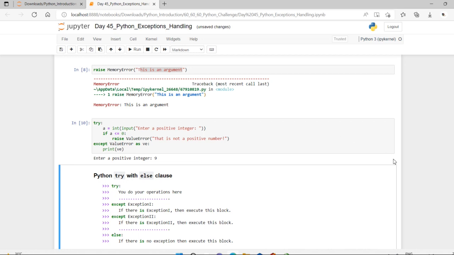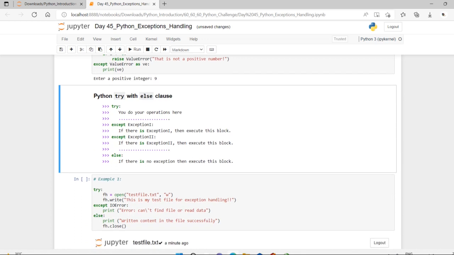In some situations, you might want to run a certain block of code if the code block inside try ran without any errors. For these cases, you can use the optional else keyword within the try statement. And see here, kindly have a note of it: exceptions in the else clause are not handled by the preceding except clause.